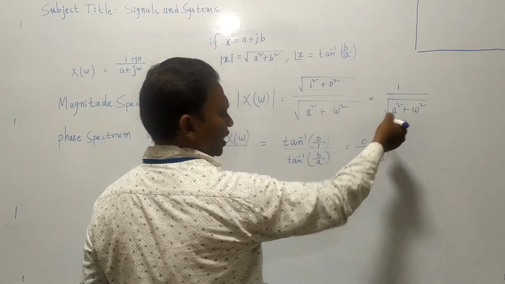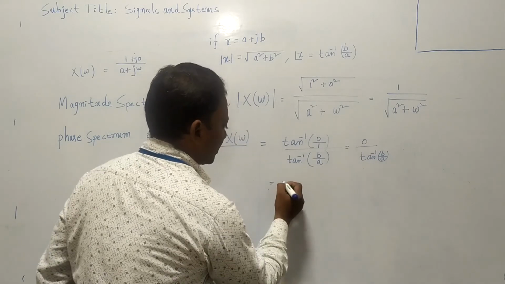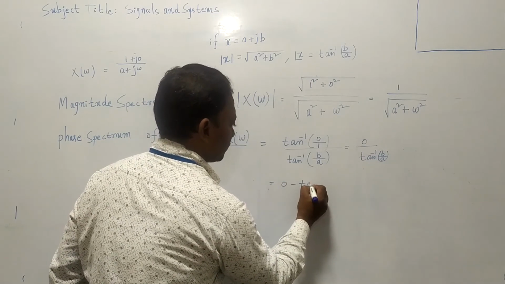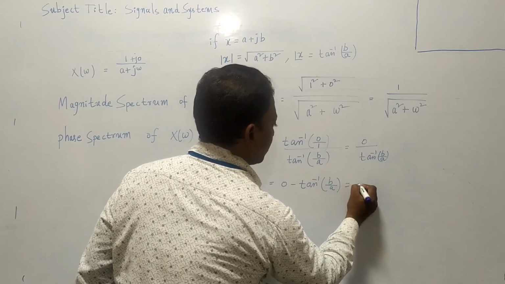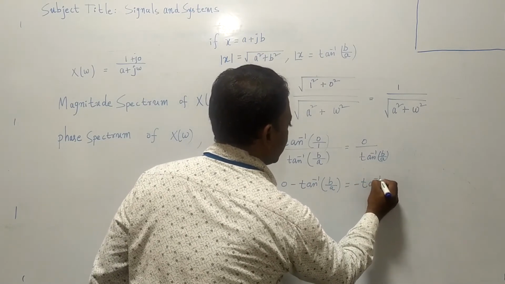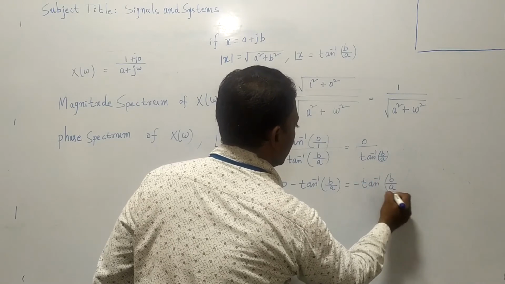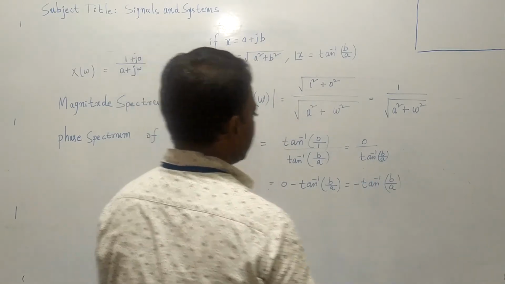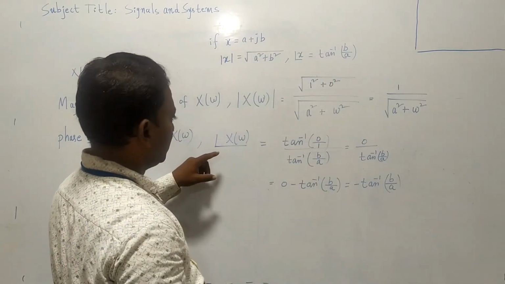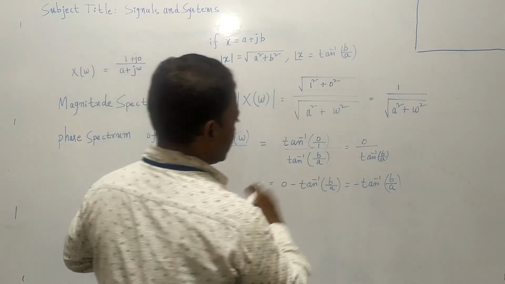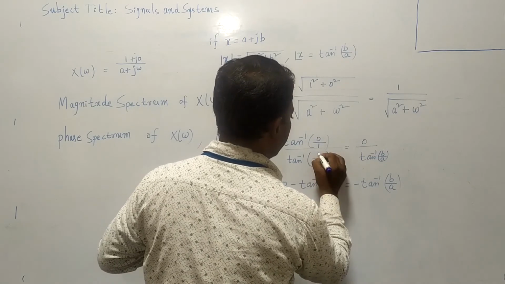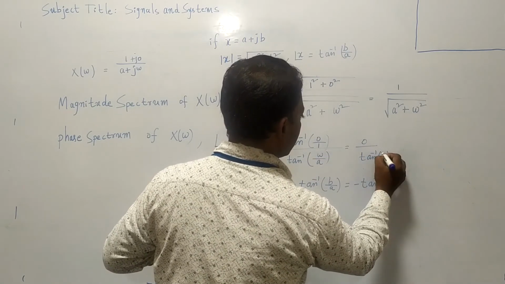If you take it into the numerator, you can subtract it. 0 minus tan inverse b by a. Okay, so therefore minus tan inverse b by a. Not b exactly, what is imaginary part here? Imaginary part is omega, real part is a, right? Imaginary part omega, not b. Okay, it is omega.